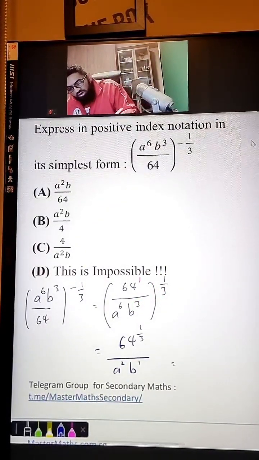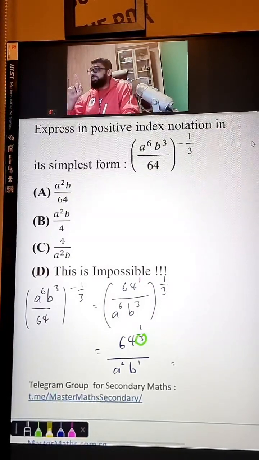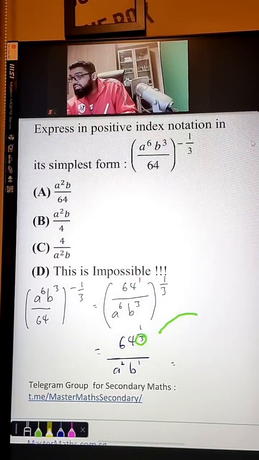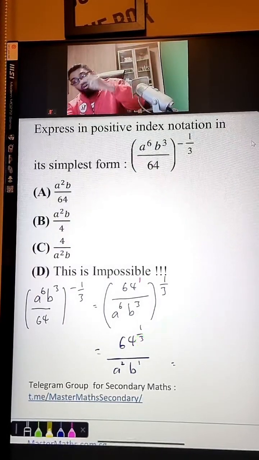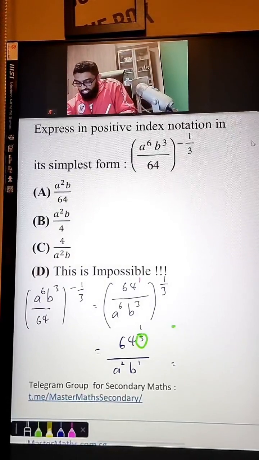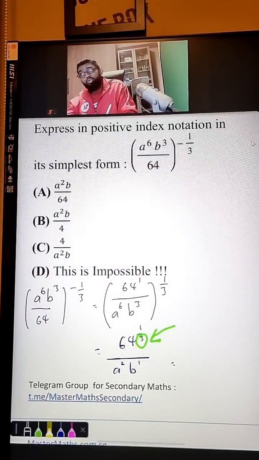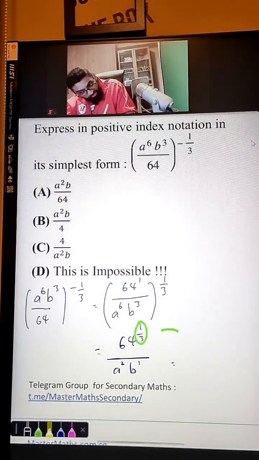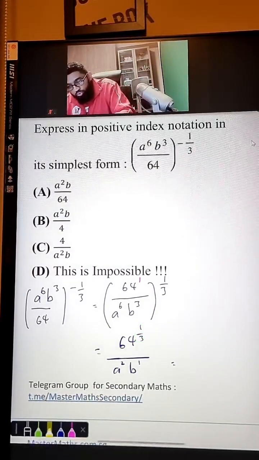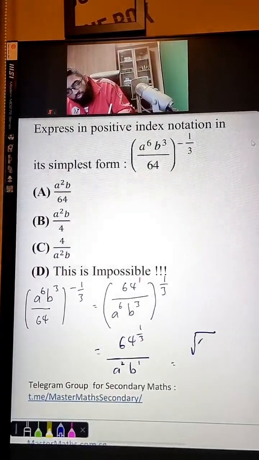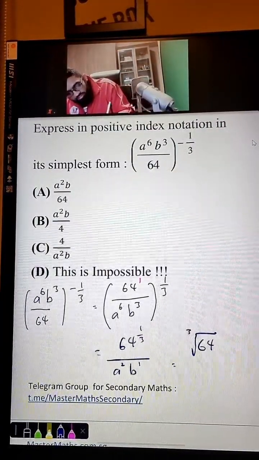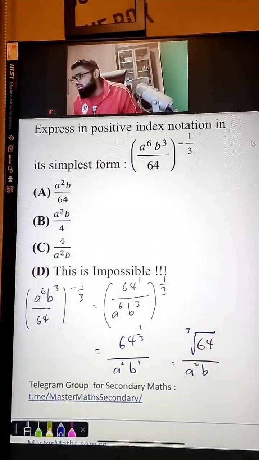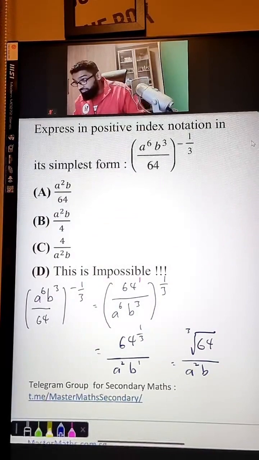Okay, press the calculator. Actually, this is a cube root. Remember what I said just now? I spent a lot of time here. If your denominator, guys, if your denominator is power 3, this means cube root. When you see fraction power, your denominator is very important, because you will get a cube root. And then this is a square b. No need to write b to the power of 1 now, because you are just presenting your answer.